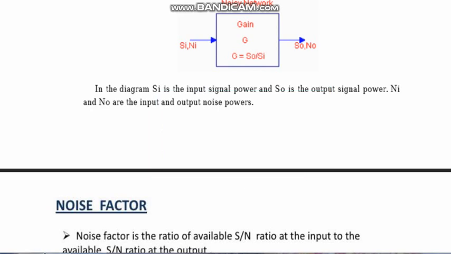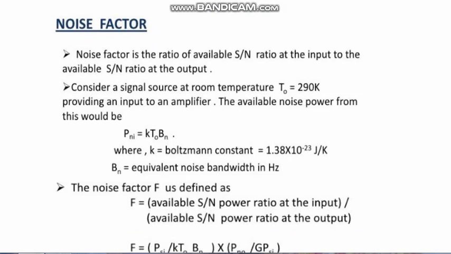Now noise factor. What is noise factor? You might have studied that noise factor is the ratio of the signal to noise ratio at the input to the signal to noise ratio at the output.